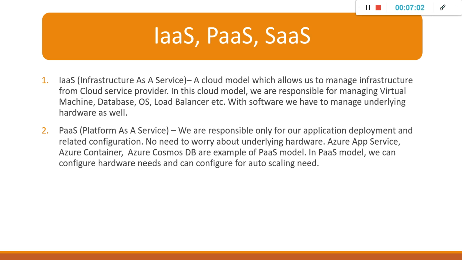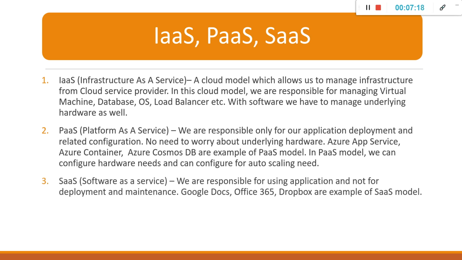For example, Azure App Service, Azure Container, Azure Cosmos DB, they are the best example of PaaS model. In PaaS model, we can configure hardware needs and configure for auto scaling need, but we are not responsible for any hardware related things. We can only configure our needs.